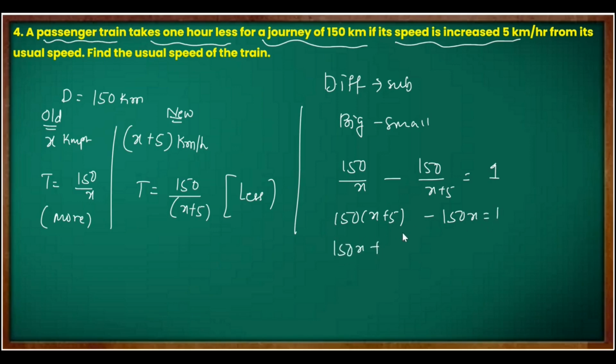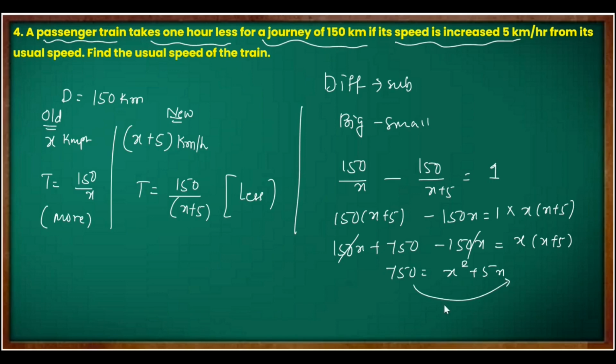150x here plus 150 into 5. 15 5s are 750, so 750 minus 150x equals the numerator, with denominator x into x plus 5 on both sides. Now you can cancel these two, so you will remain with 750 here, and on that side you have x square plus 5x. Just shift the 750 to that side. Now we get x square plus 5x minus 750 equal to 0.